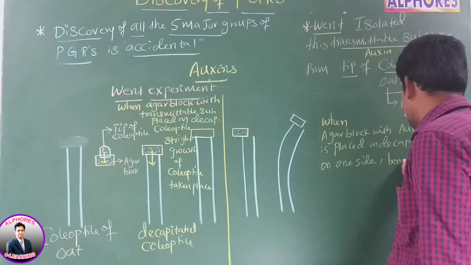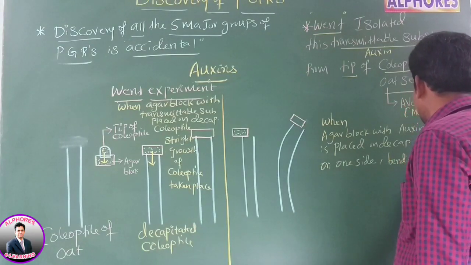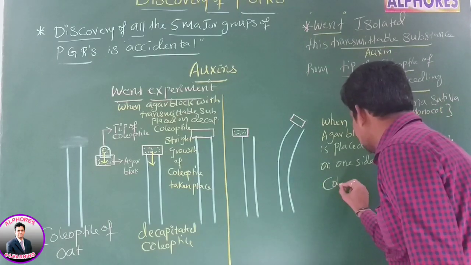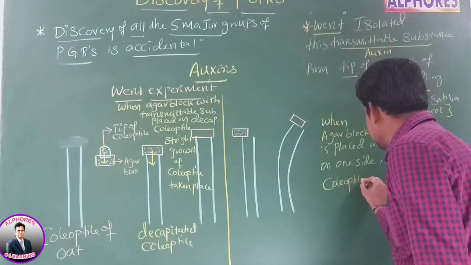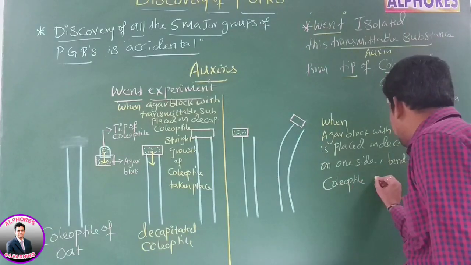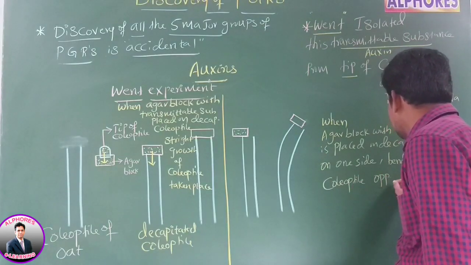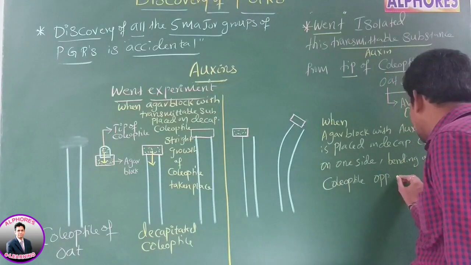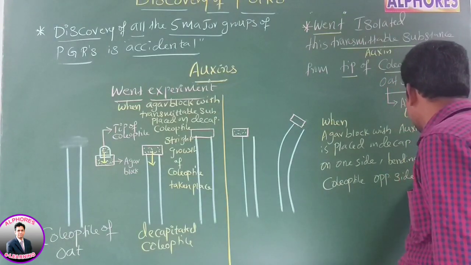Bending of coleoptile to the opposite side has taken place.